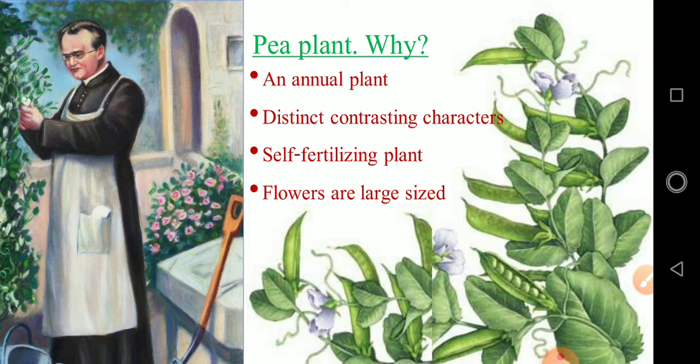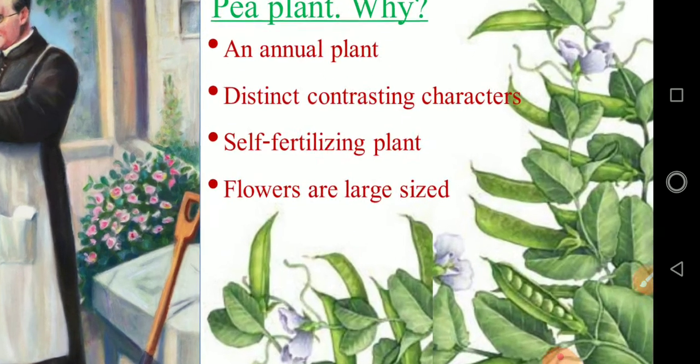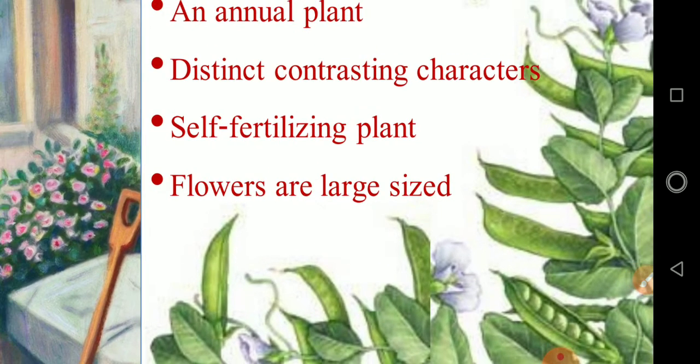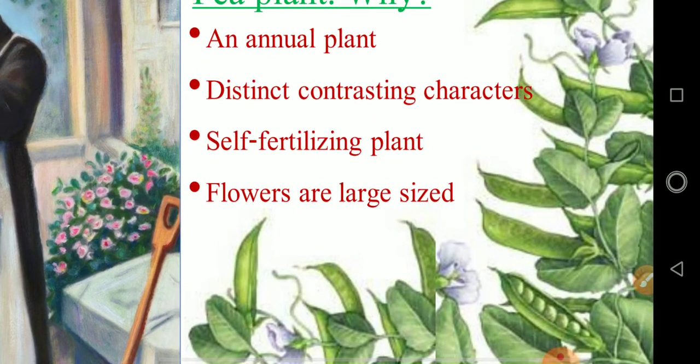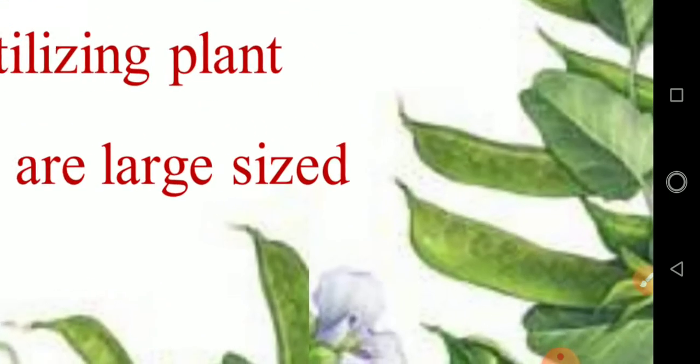For doing cross-fertilization, the pollination has to be done manually. For that, the floral part should be large enough. In pea plant, the flowers are large sized, so it is very easy for doing this hybridization. Because of all the above 4 reasons only, he has selected pea plant for his studies.